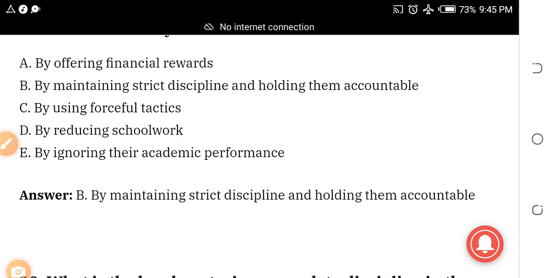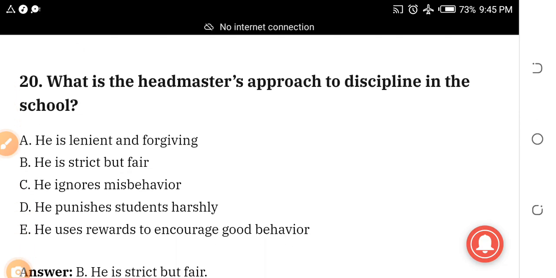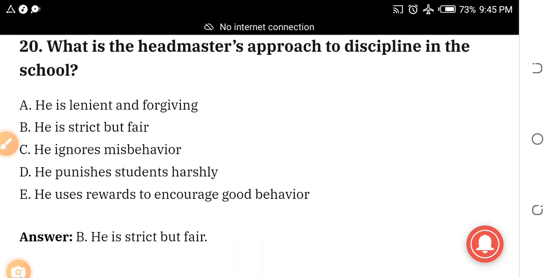Number 20. These are questions that JAMB will pick from in asking you questions from the LEKKI Headmaster in Use of English. What is the headmaster's approach to discipline in the school? A. He is lenient and forgiving. B. He is strict but fair. C. He ignores misbehavior. D. He punishes students harshly. E. He uses a reward to encourage good behavior. The answer is B. He is strict but fair.